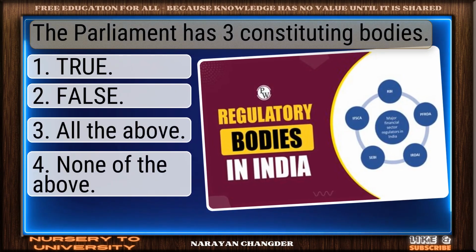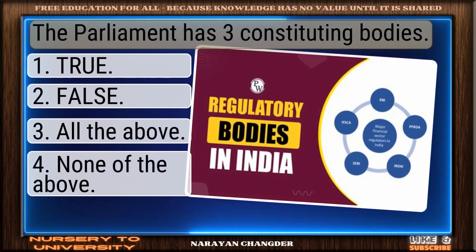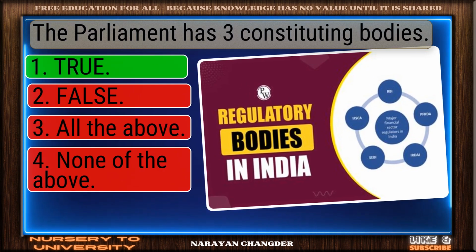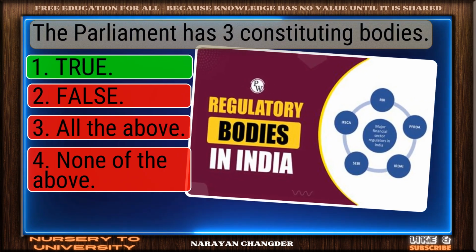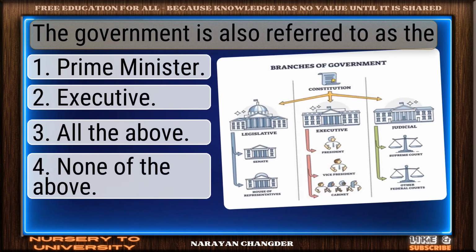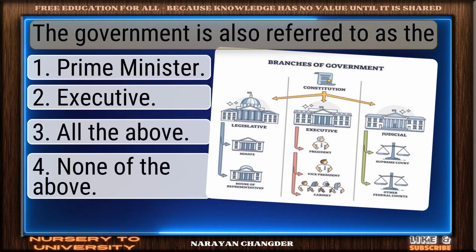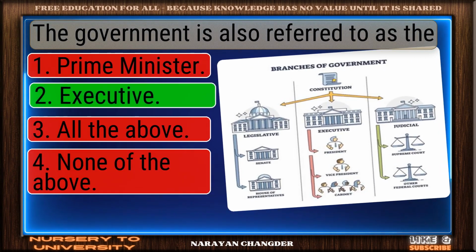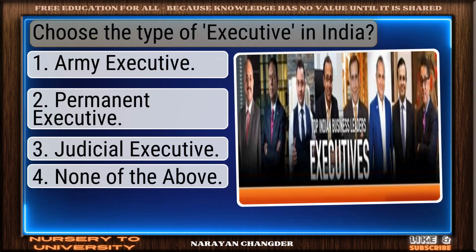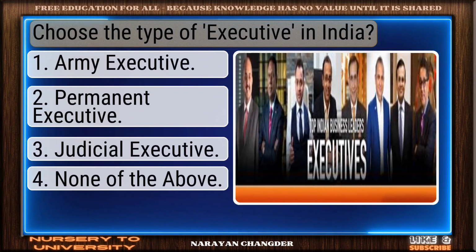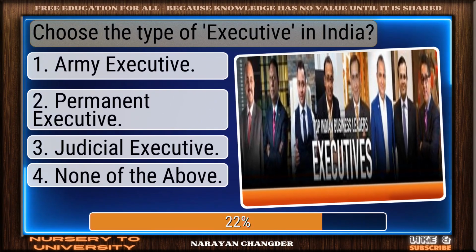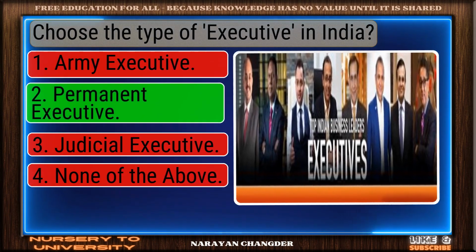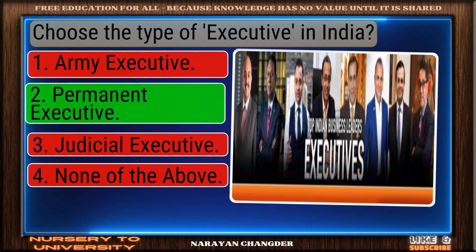Question number 161. The Parliament has 3 constituting bodies. Correct response. True is the most accurate answer. Question number 162. The government is also referred to as the? On track, executive is the correct answer. Question number 163. Choose the type of executive in India. You chose permanent executive. And it is correct.